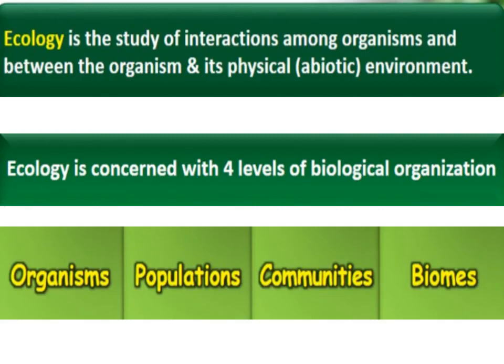First is organisms, second is populations, third is communities, and fourth is biomes. In this chapter we will study the ecology at organisms and population level, so about these first 2 levels we will study in this chapter.